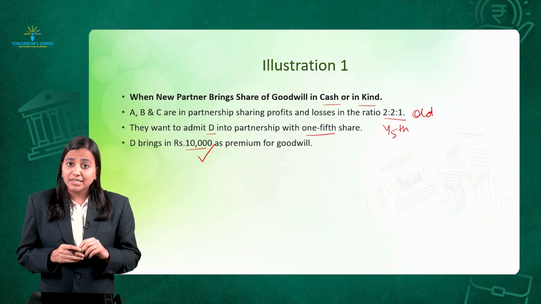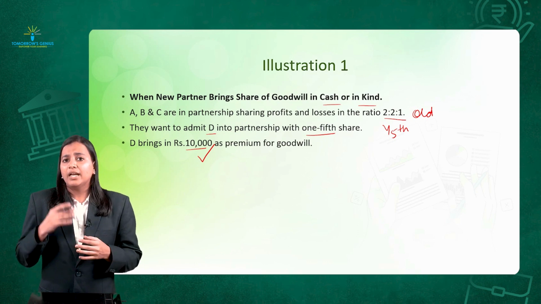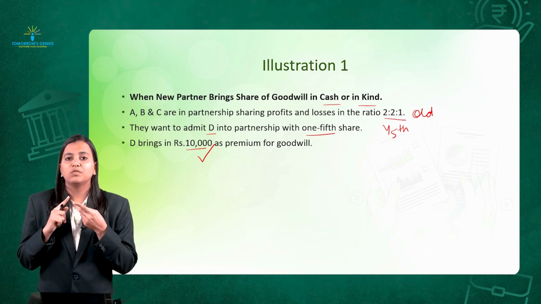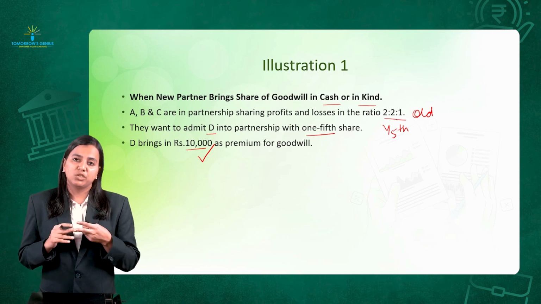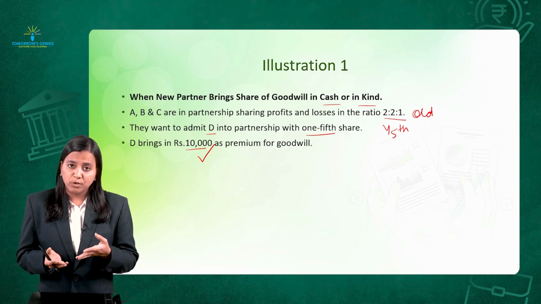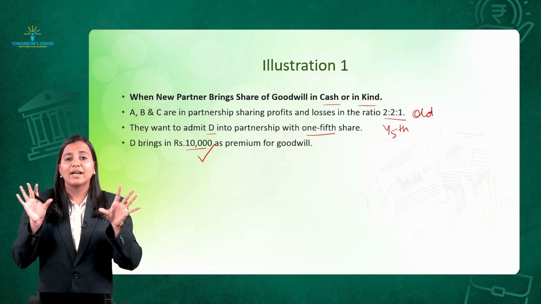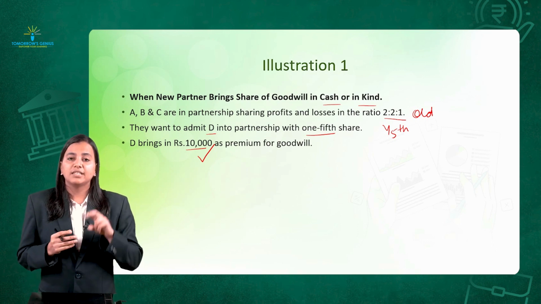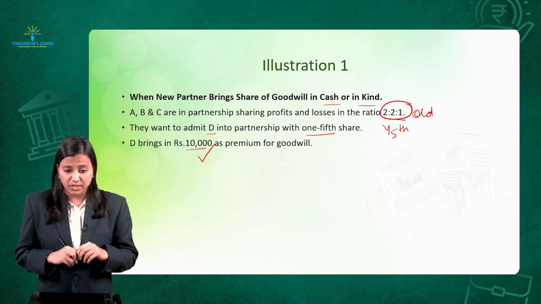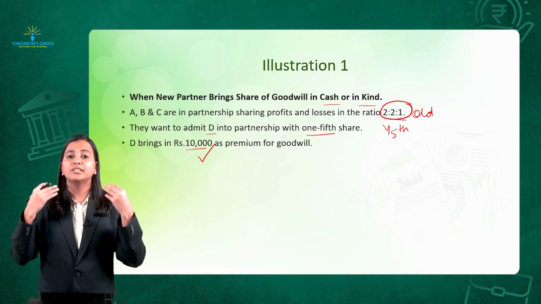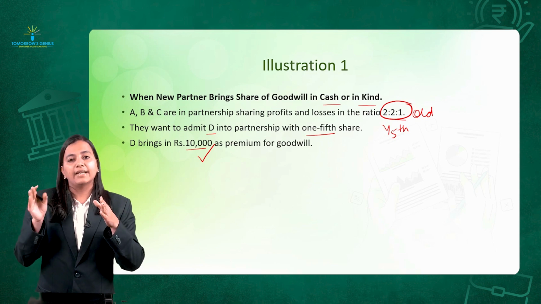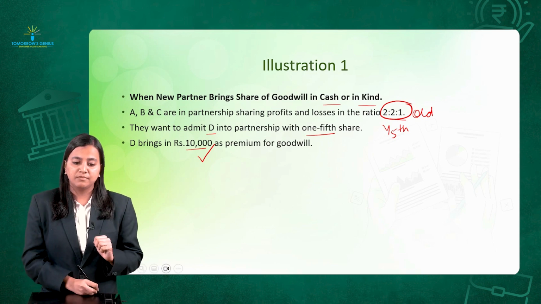Under step number 3, I need to calculate the sacrifice ratio. I have information of the old profit sharing ratio and the new partner's share, but I don't have any information about the new profit sharing ratio. So in absence of information, we have to assume the old ratio as my sacrifice ratio. So 2:2:1 is my sacrifice ratio, in which this 10,000 rupees will be distributed among the sacrificing partners, that is A, B and C.